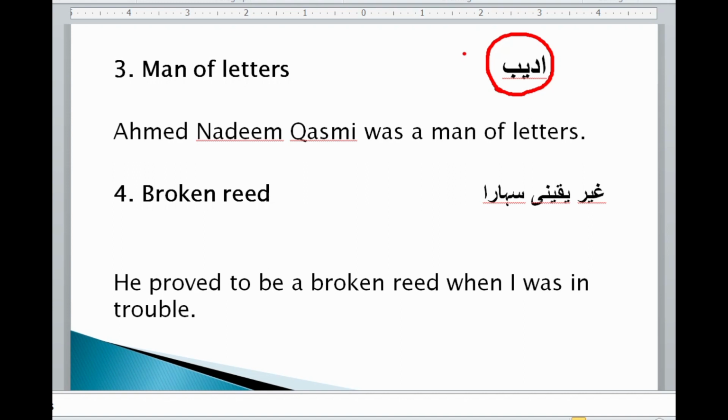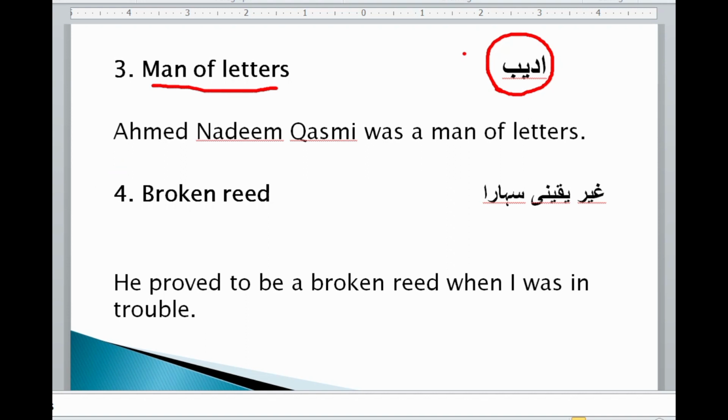Here the literal meaning is somehow the same as the meaning it presents. There is no more figurative meaning in this. Broken reed, غیر یقینی سہارا. This presents a figurative meaning. He proved to be a broken reed when I was in trouble. How beautiful an idiom this is.